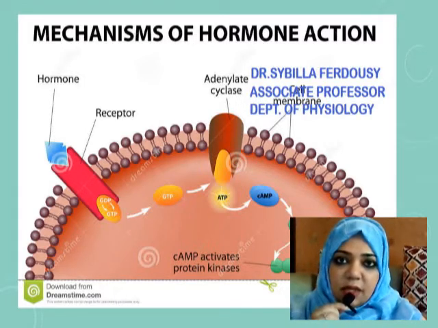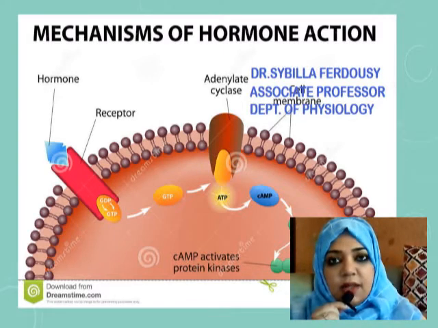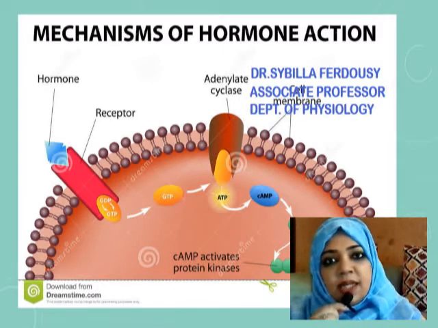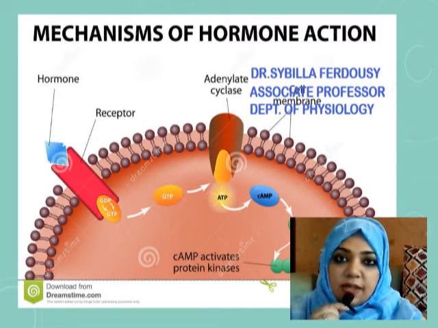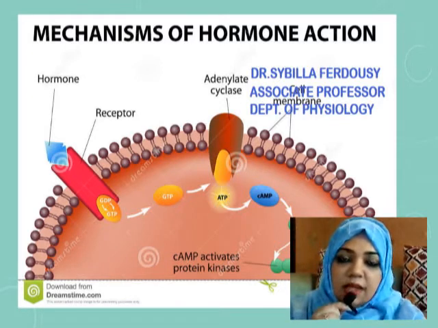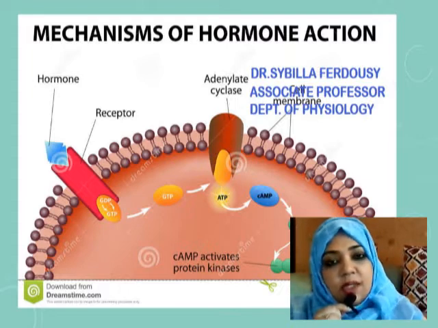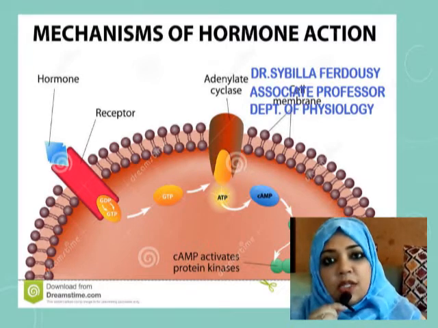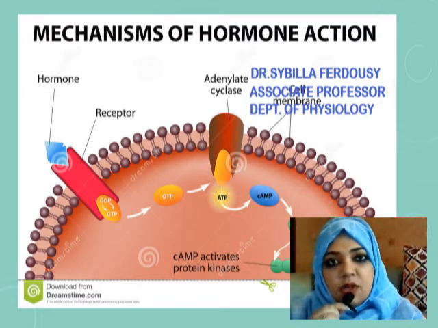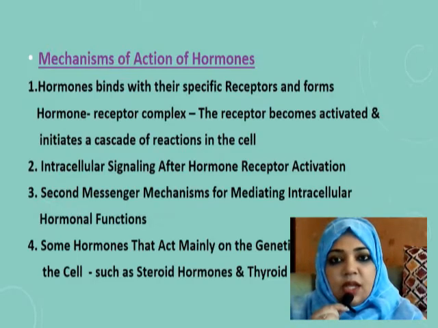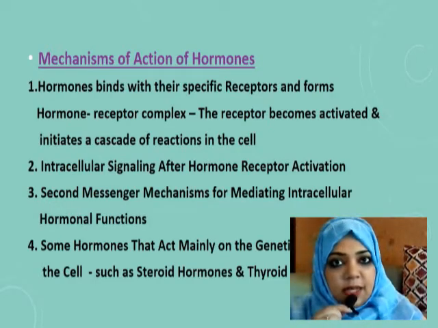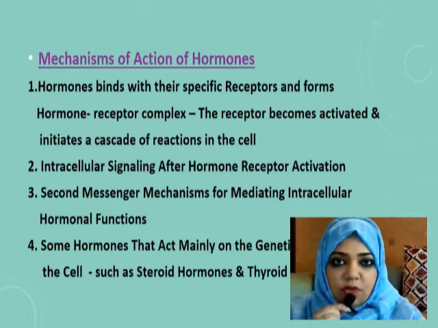Previously, we have discussed hormones, which are chemical messengers secreted from the glands, and they exert their physiological control effect on other cells of the body. So in this lecture, we are going to see the mechanism of action of hormones, how these hormones stimulate the other cells, and what are the responses of the cells to this stimulation. So first we will look at the steps of the mechanism of action of hormone.